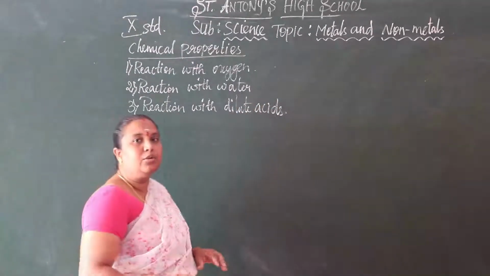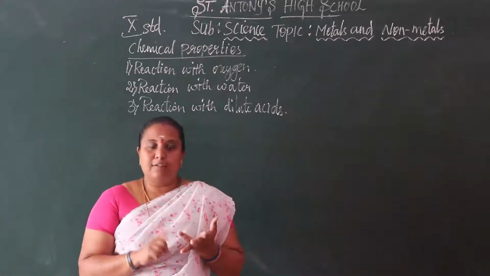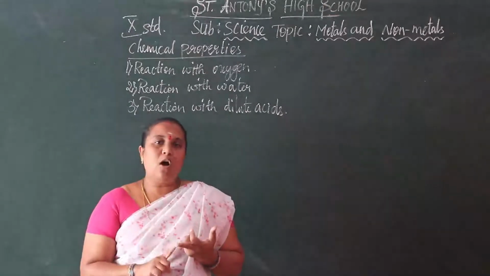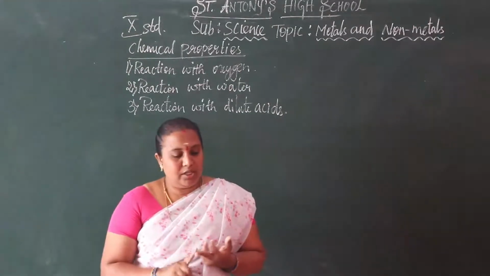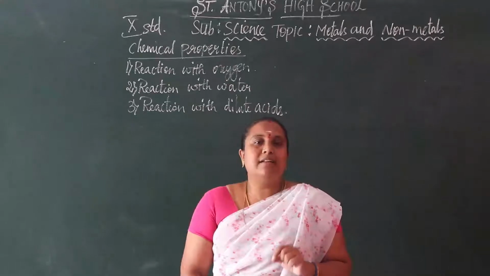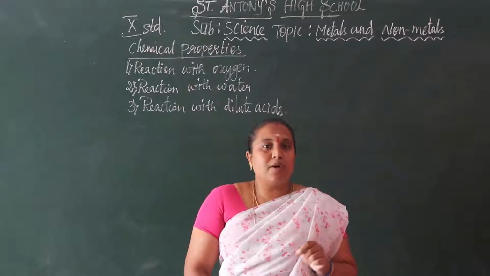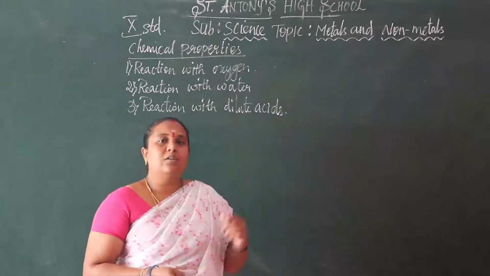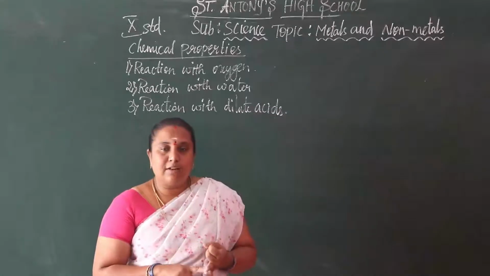Metals reaction with dilute acids. You know what are the dilute acids we are using? Hydrochloric acid, sulfuric acid and nitric acid. But in these three, the strong acid, we can say it is nitric acid. Here the reaction with nitric acid is not possible. Why? Because nitric acid is a strong oxidizing agent. So it is not possible for metals to react with nitric acid. For that we have the equations based on hydrochloric acid and sulfuric acid.